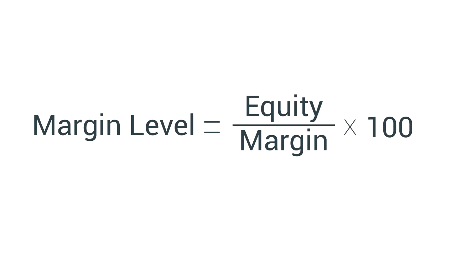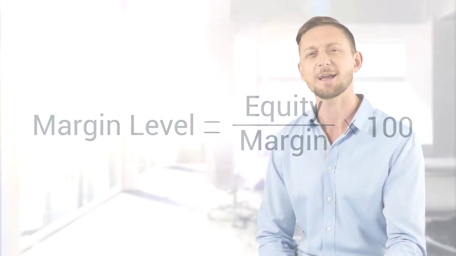The limit level is calculated by dividing your equity by the required margin and multiplying by 100%. Within our trading platforms, you'll find an indicator called the margin level. When this indicator falls below the level of 30%, your open position with the biggest loss will be automatically closed as an inbuilt safety mechanism by us to help you from incurring even greater losses. To avoid being closed out of your position by a margin call, you'll need to ensure your margin level is always greater than 30% by depositing more funds.